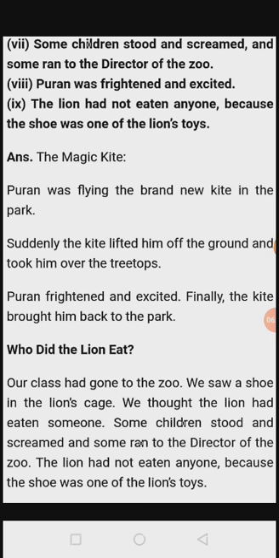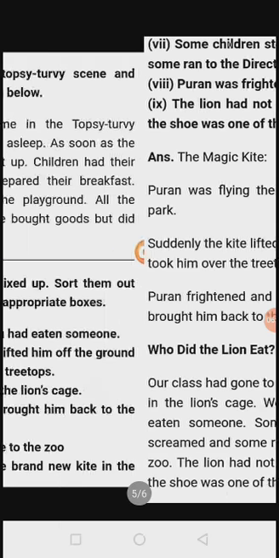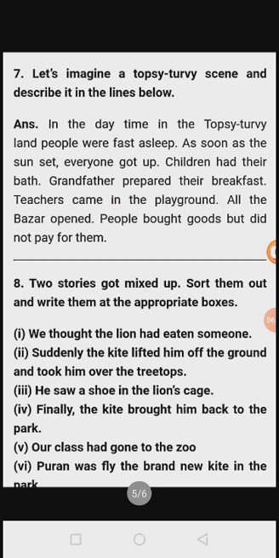Then suddenly the kite lifted him off the ground and took him over the treetops. See, this is the second sentence. Suddenly the kite lifted him off the ground and took him over the treetops. See, this is the second statement. First one, Puran was flying the brand new kite in the park.